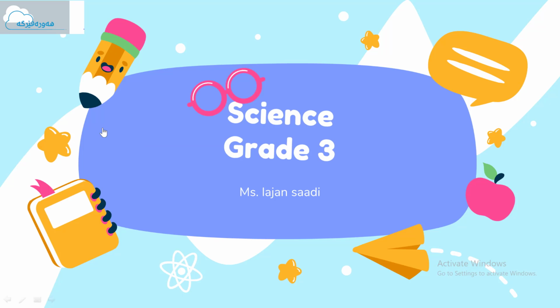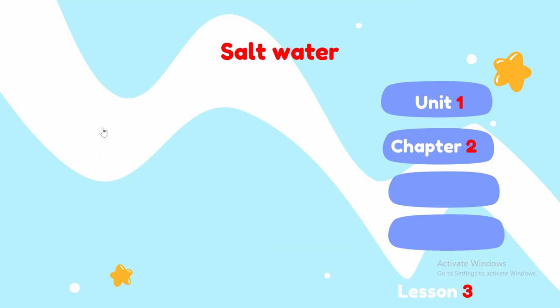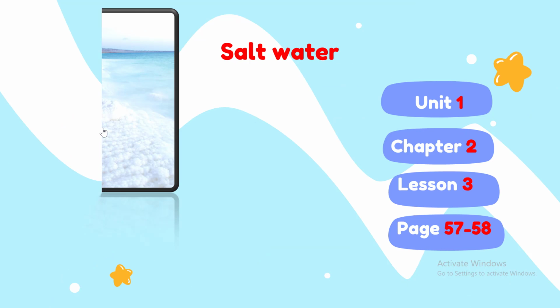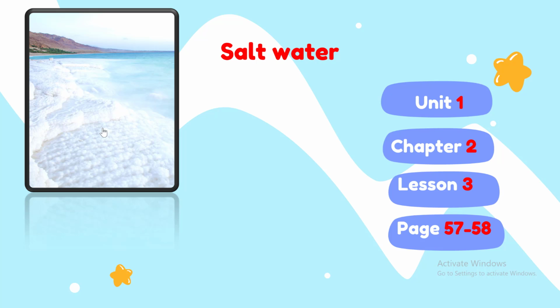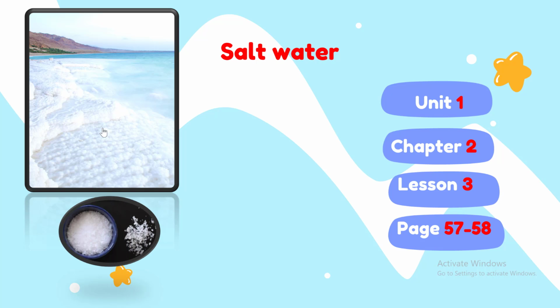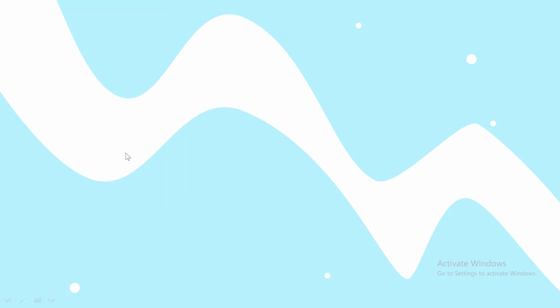Okay, students, you are supposed to know about salt water more than this. We can learn about salt water in detail. Open your books at pages 57 and 58. We have salt. This is salt, by the way. This is salt, and this is ocean salt.